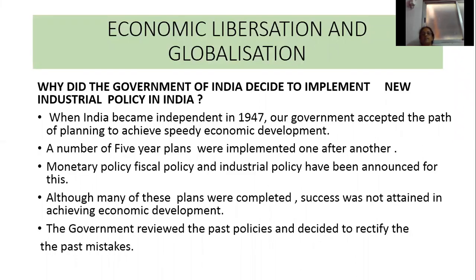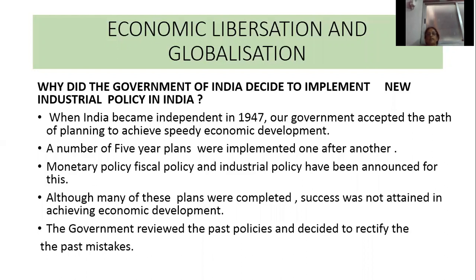So in order to achieve the path of economic development, the last chapter you have studied about economic development. What is economic development? It is the process in which there is an increase in national income, per capita income and the living standard of the people. Simply, in order to make India richer again, the government of India has accepted the path of planning. What is the meaning of planning? The process of thinking about the activities required to achieve a desired goal. What is the desired goal? To achieve economic development, to make our country richer.